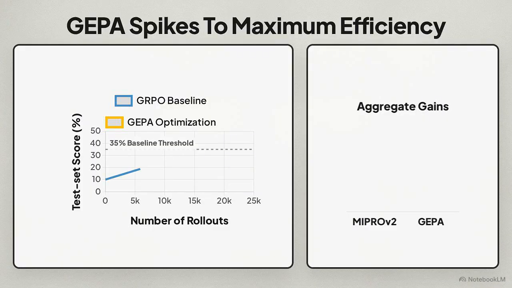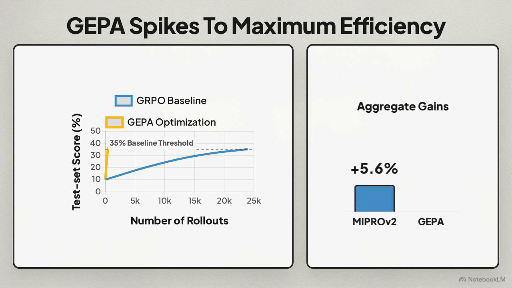The baseline GRPO learning trajectory requires 24,000 rollouts to eventually cross the 35% test set score threshold. In contrast, the GEPA trajectory spikes almost vertically on the left side of the chart. It hits a superior score of 38.61% and terminates its search at only 678 rollouts.